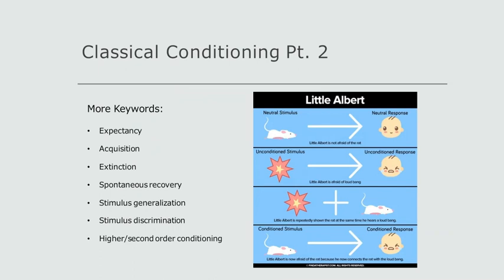This experiment depicts Robert Rescorla's argument that an unconditioned stimulus is more effective if it surprises the learner. Additionally, baby Albert's fear of the rat illustrates expectancy, or the anticipation of future events or associations based on past experience. Acquisition refers to the process through which a behavior or conditioned response is learned.